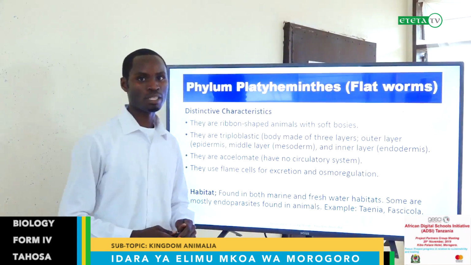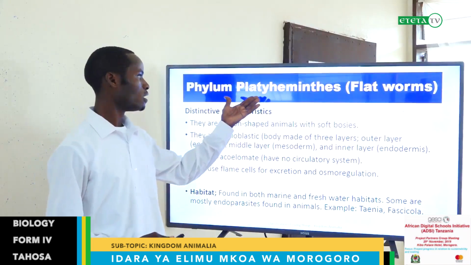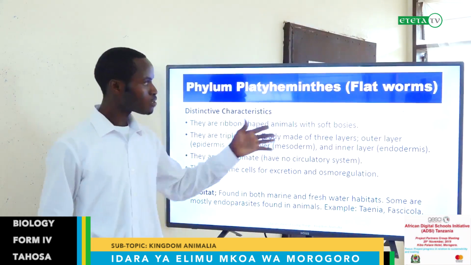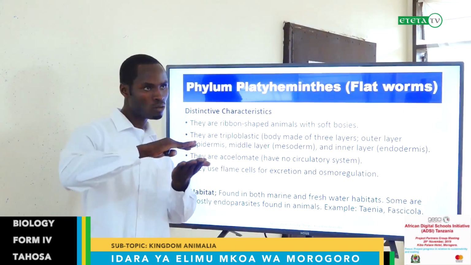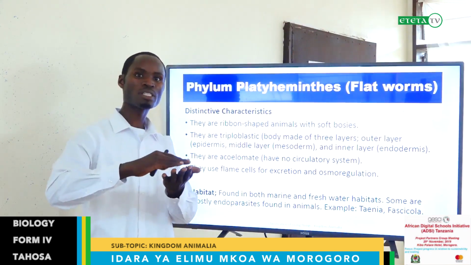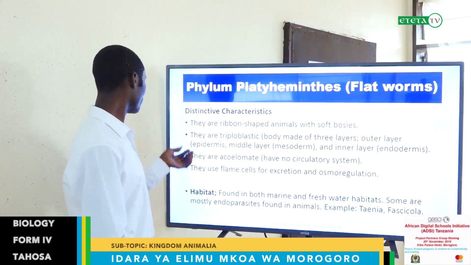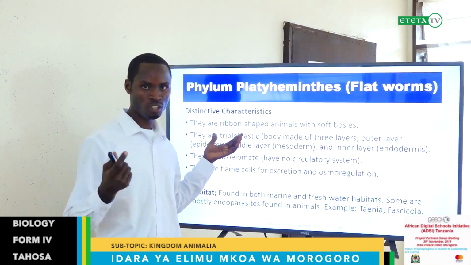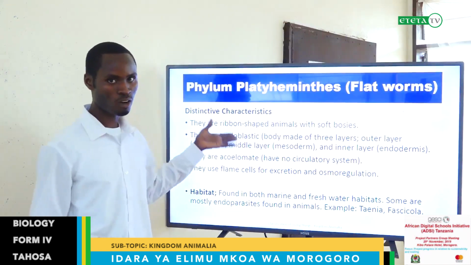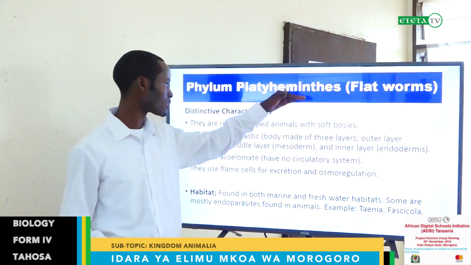Platyhelminthes. Platyhelminthes is commonly known as flatworms. The worms under this phylum all have flat bodies. Their bodies are flattened. Their distinctive characteristics will enable you to understand that an organism belongs to Platyhelminthes.